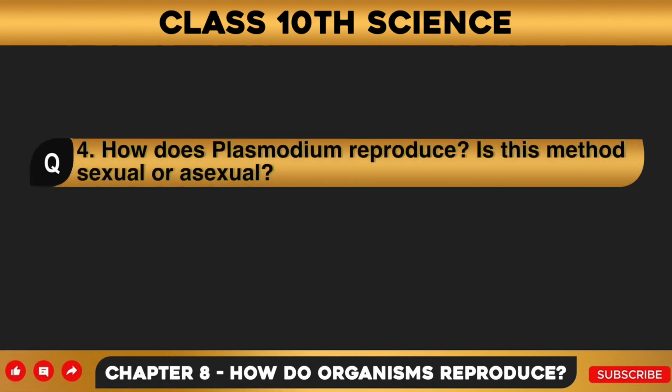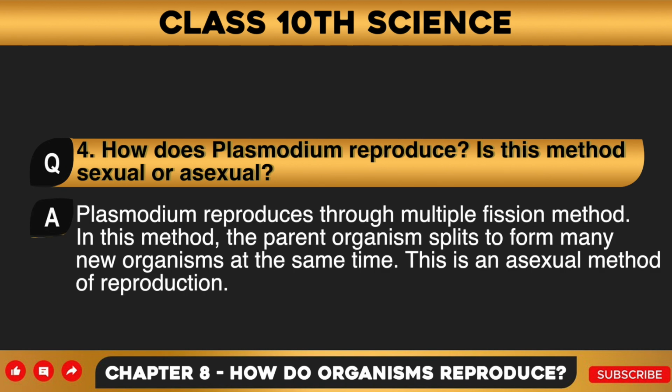Question number 4. How does Plasmodium reproduce? Is this method asexual or sexual? Answer to this question is, Plasmodium reproduces through multiple fission method. In this method, the parent organism splits to form many new organisms at the same time. This is an asexual method of reproduction.